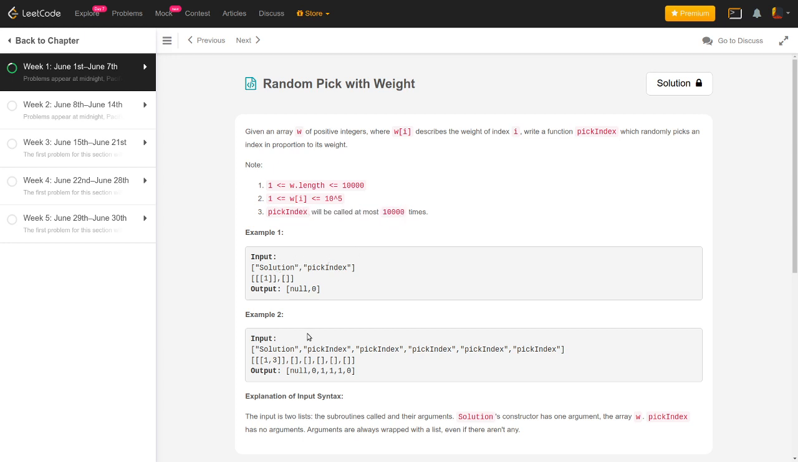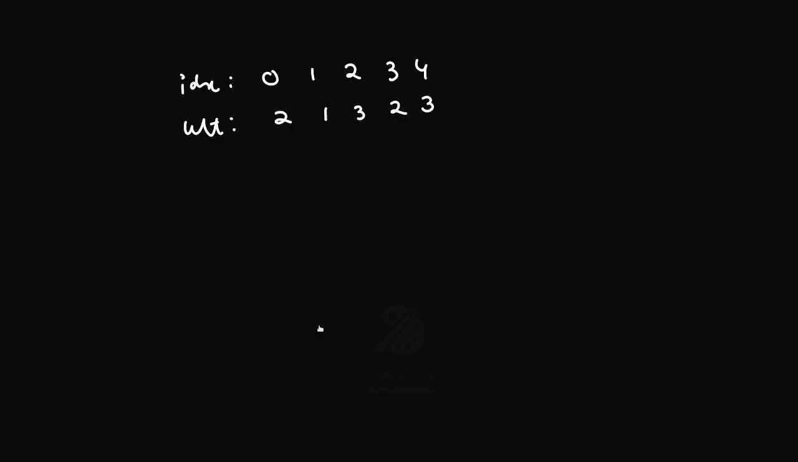Okay. So let's consider this example so that we have a better understanding of what the problem is trying to say. Consider this weight array, which is 2, 1, 3, 2, 3, and the indices corresponding to each entry are 0, 1, 2, 3, 4. Now what the problem is trying to say is you have to pick the indices of this array in proportion to the weight array that they have given here. If you see, the sum of this weight array is 2 plus 1 is 3, plus 3 is 6, plus 3 is 9, plus 2 is 11. So a total of 11 elements are there.